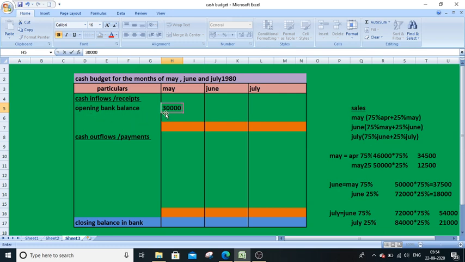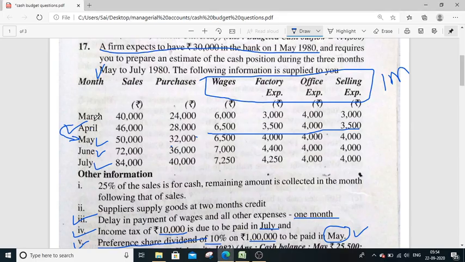May month, I have entered as it is. That's it. And there is no opening balance for June and July till now. I'll tell you how to get that. Then the next receipt is sales. Through sales I am going to receive.